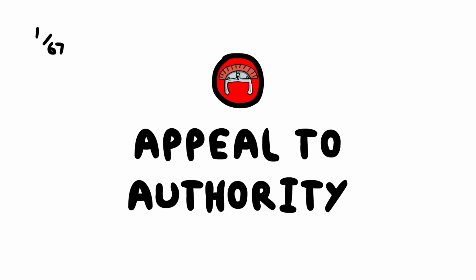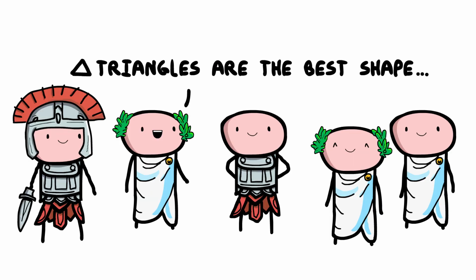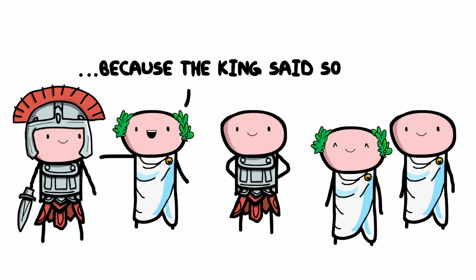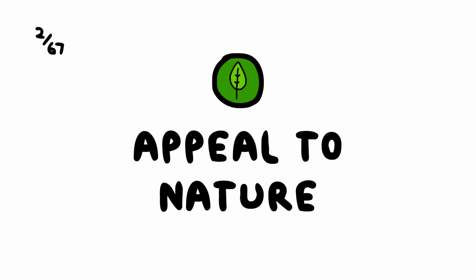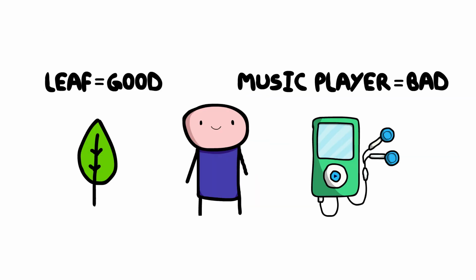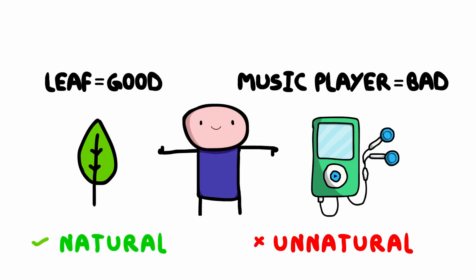Appeal to authority. Supporting a claim by citing an authority figure, even if they lack expertise in the relevant area. Appeal to nature. Arguing that something is good because it's natural, overlooking potential harms or drawbacks.